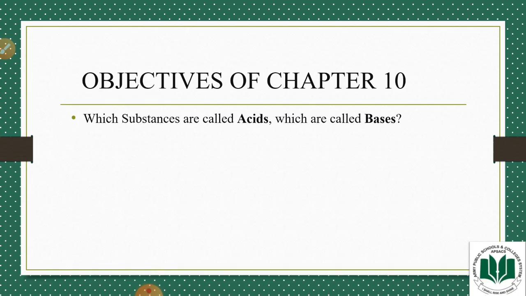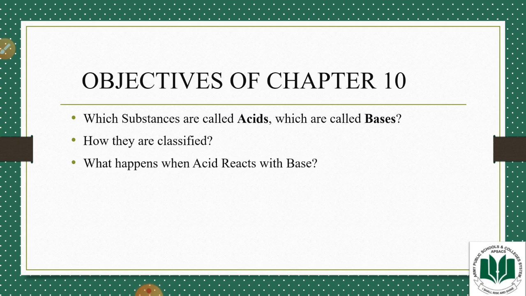In this chapter we will study which substances are called acids and which substances are called bases. We will study how these substances are classified as acids and bases with the help of different theories.